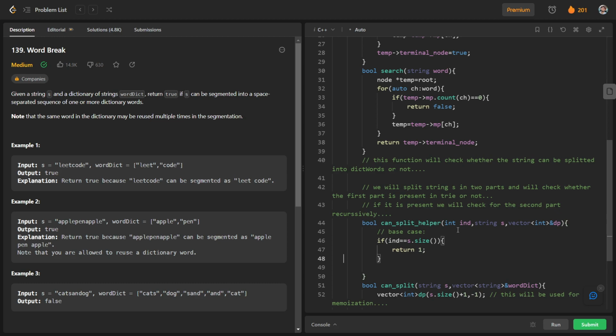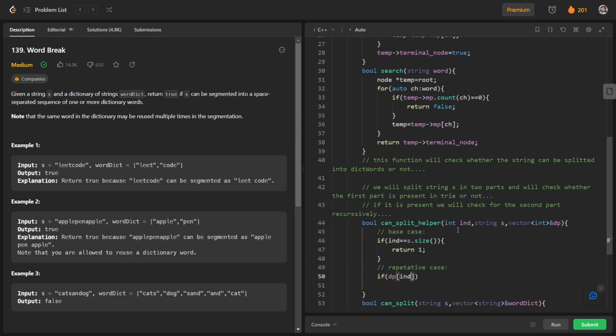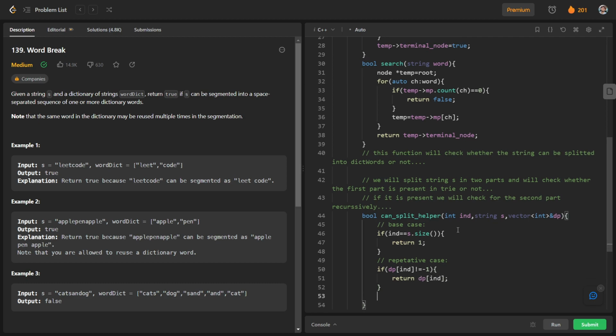And again, we can have a repetitive case which is repeating. So if dp of index is not equal to -1, what does it mean? This case has already been computed, so we will just return dp of ind in this case. Otherwise, we will have our recursive cases.